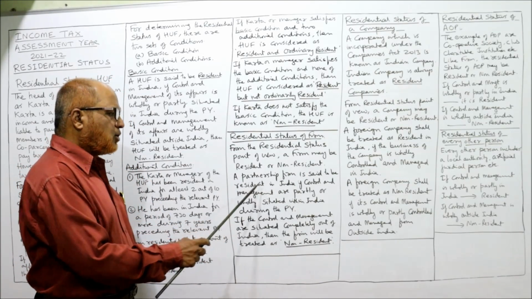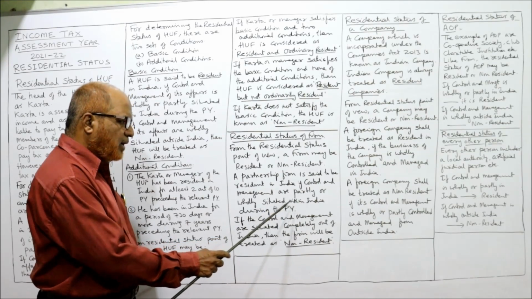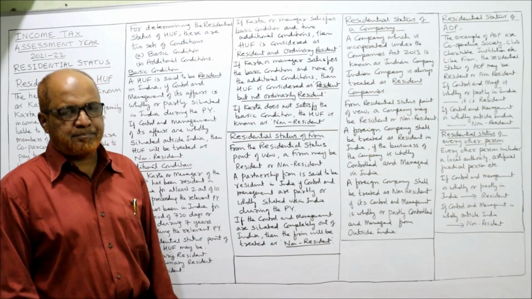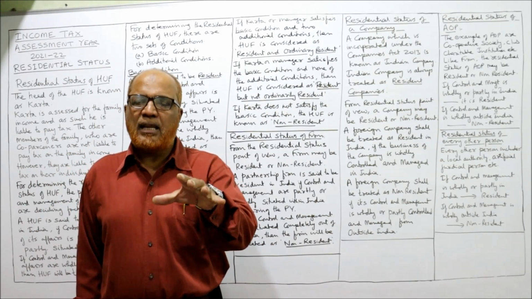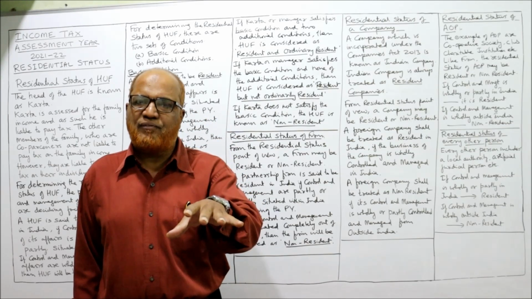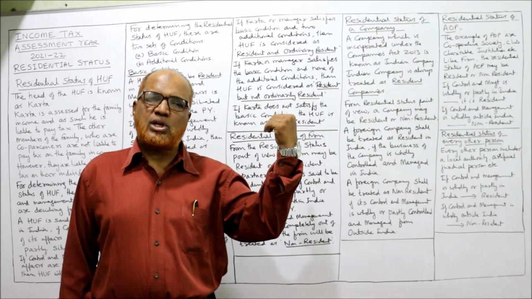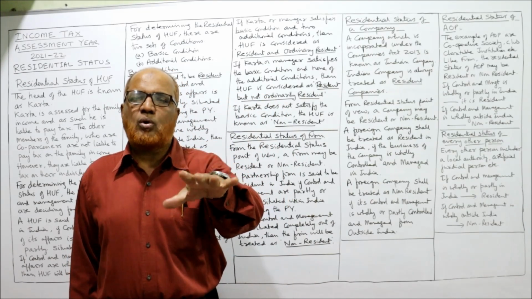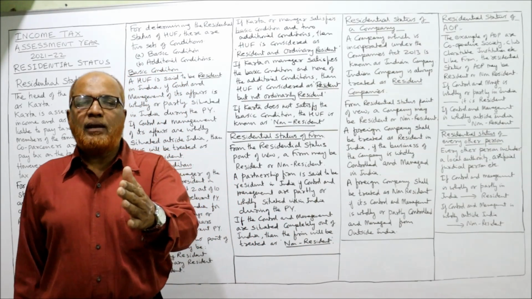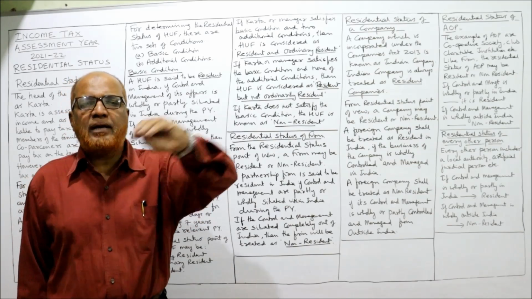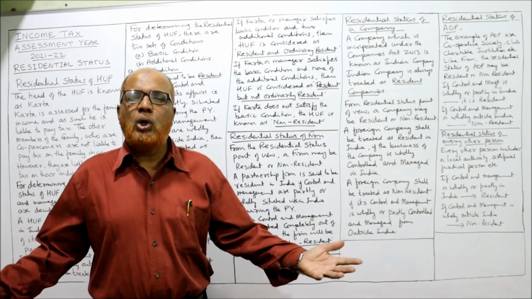A partnership firm is said to be resident in India if control and management are partly or wholly situated within India during the previous year. So Income Tax Act says, if the control and management of affairs of the partnership firm is wholly in India or partly in India and partly outside India, then this partnership firm is called resident during the current previous year. If the control and management of the partnership firm is completely outside India during the previous year, then the partnership firm will be called non-resident.